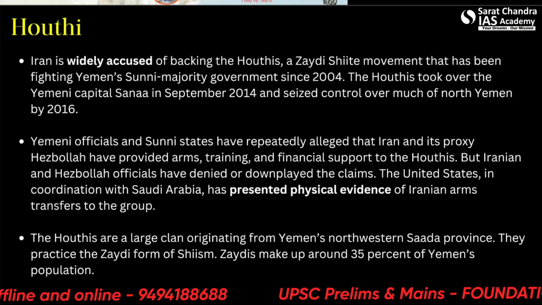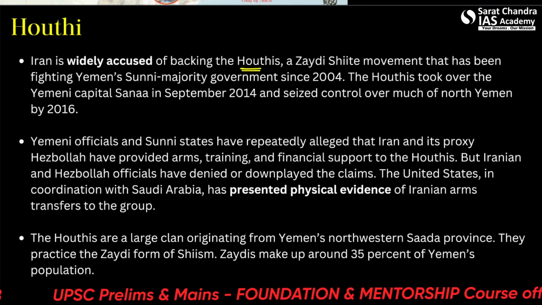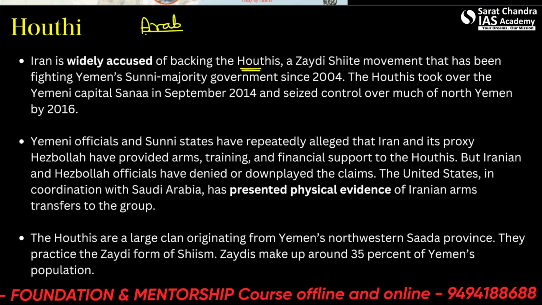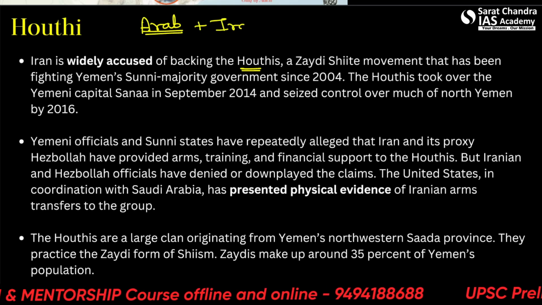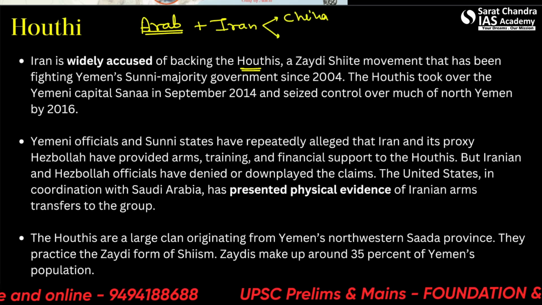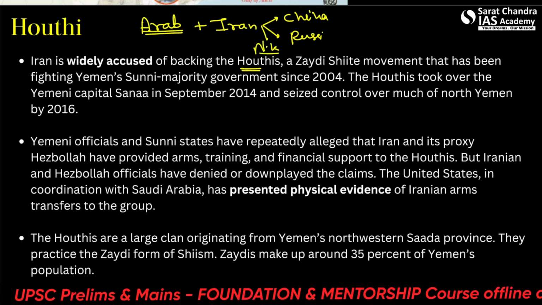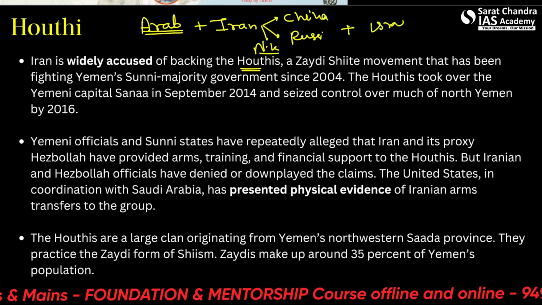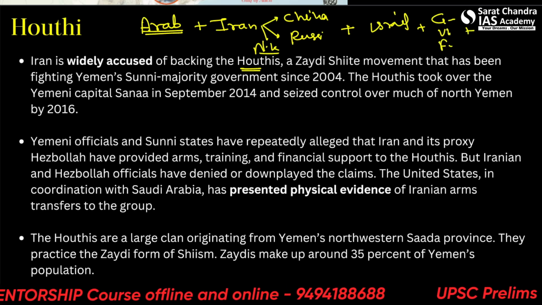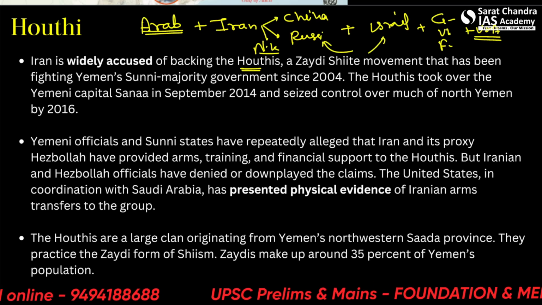Alright, let's also see what these Houthis are. Iran is widely accused of backing the Houthis. So Iran, this is a big, let's say, groupism. One group is the Arab group, which has the support of Iran also. Then along with Iran, a backup support of China and Russia, and let's say North Korea. So this is one group. Against this is, let's say, Israel, Europe, especially Germany, UK and France, plus USA. And India is trying to be somewhere in between as per its non-aligned policy.